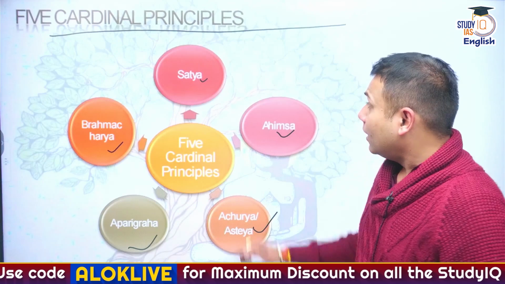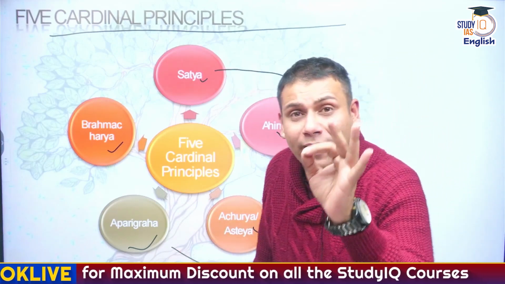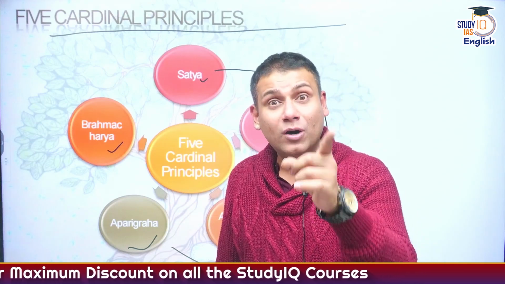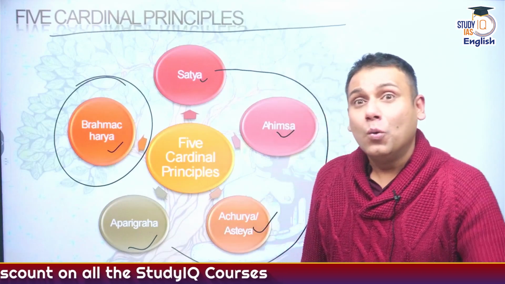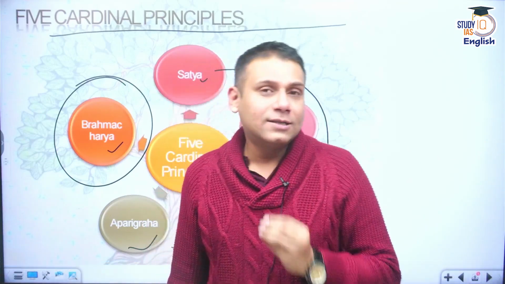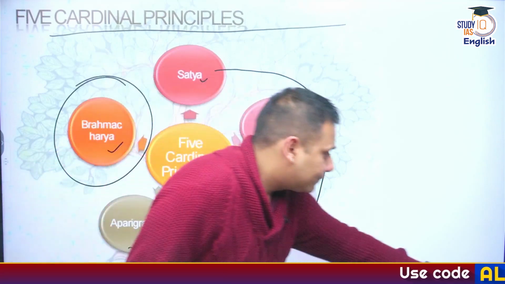These four principles were given by the 23rd Tirthankar Parshvanath ji, whose symbol was the snake. And this principle of Brahmacharya was given by the 24th Tirthankar Vardhaman Mahavir ji, whose symbol was the lion. So let's understand these principles in short within the next 5 minutes.